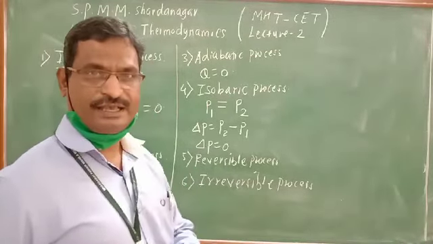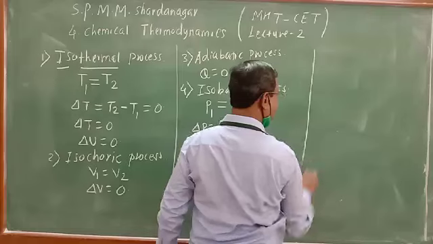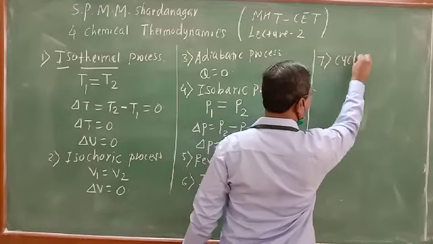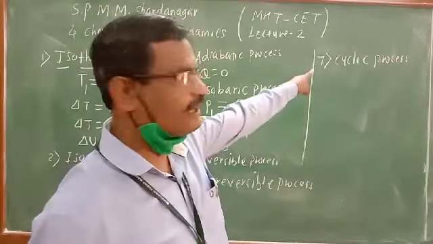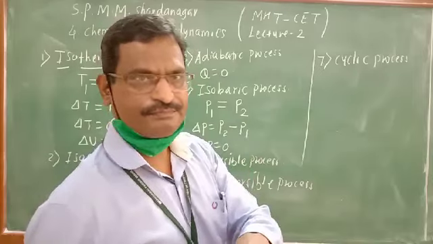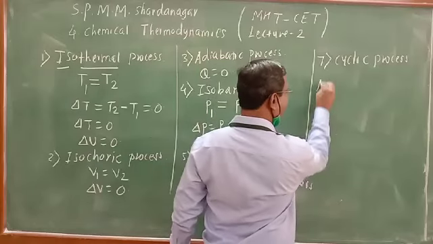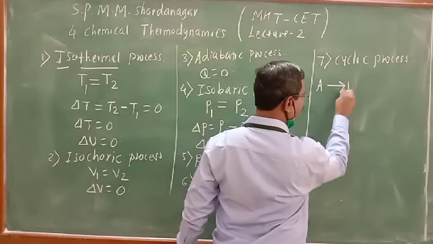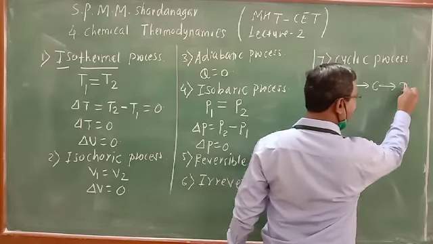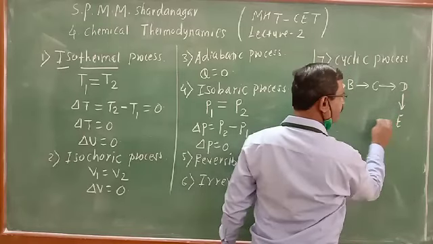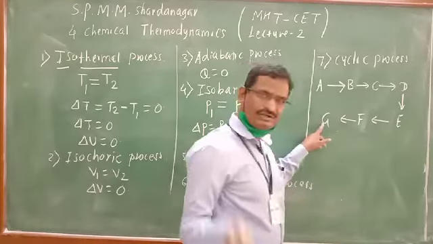And one more additional process I am telling you here. Additional process, the seventh one, is nothing but the cyclic process. This cyclic process we have not studied in the regular syllabus. But see over here, what is meant by cyclic process? Suppose A is converted to B, B is converted to C, C converted to D, D converted to E, E is converted to F, F converted to G, and G is not stable.